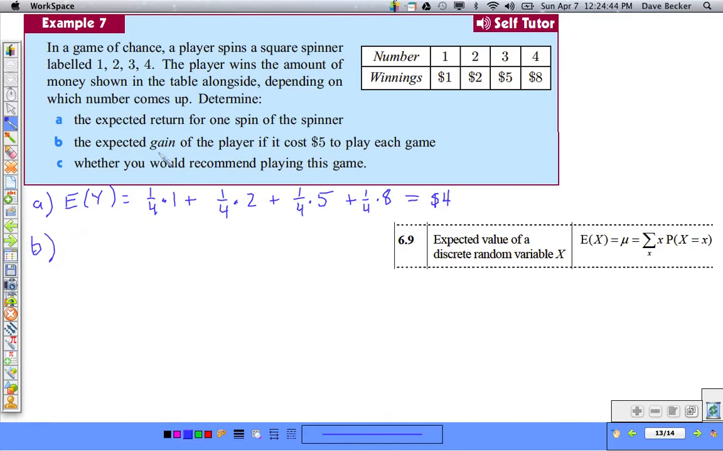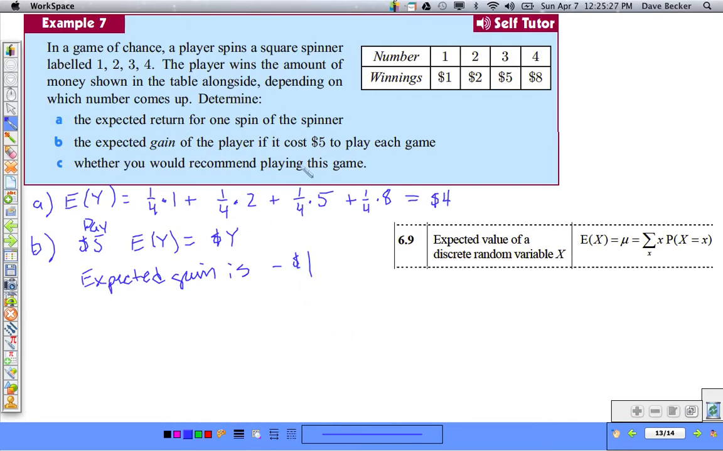Okay, the expected gain of the player if it costs $5 to play each game. Well, if I pay $5, and my expectation of winning is $4, then the expected gain is negative $1. On each individual one, the expectation would be that I'm going to lose $1.